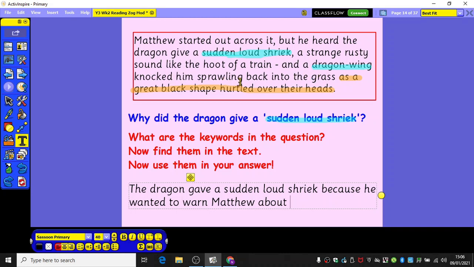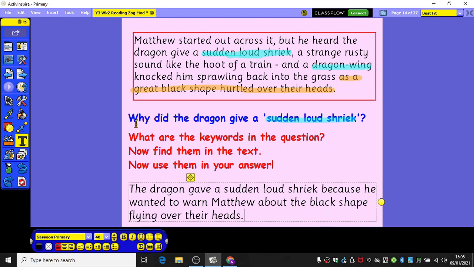Let's go back to the text. The dragon wing knocked him sprawling back as a great black shape hurtled over their heads. About the black shape. I'm going to put flying. I'm going to assume that because the dragon and Matthew are there and it's going over their heads, that it's a flying action. About the black shape flying over their heads. I'm going to read my sentence. The dragon gave a sudden loud shriek because he wanted to warn Matthew about the black shape flying over their heads.